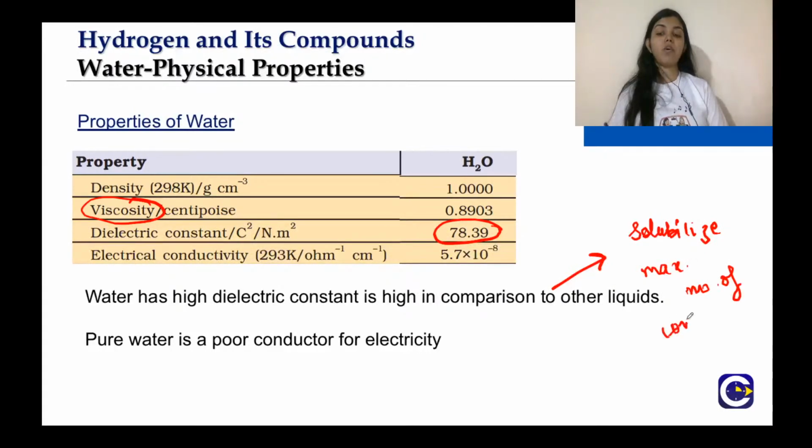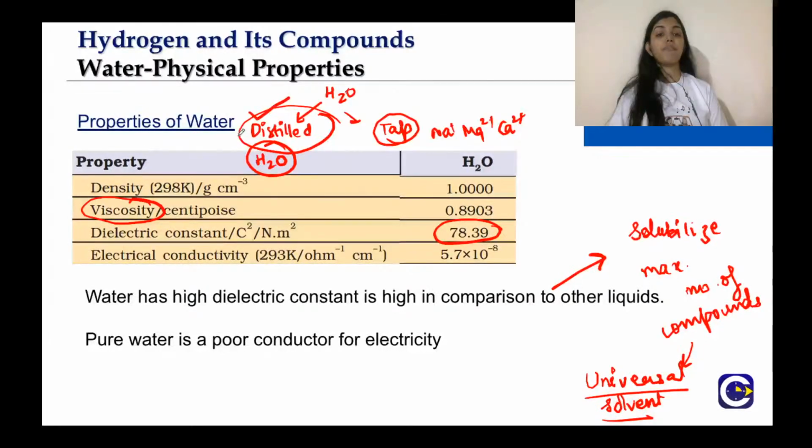That is why it is also known as the universal solvent. The conductance of distilled water is very less, while the tap water, because of the presence of sodium, magnesium, calcium salts and ions, it conducts electricity.